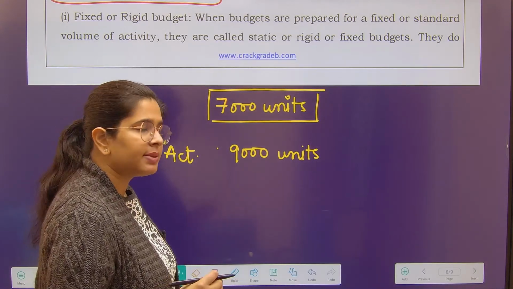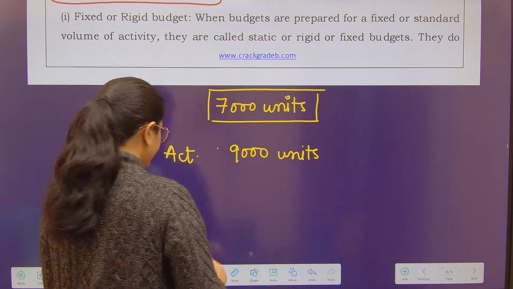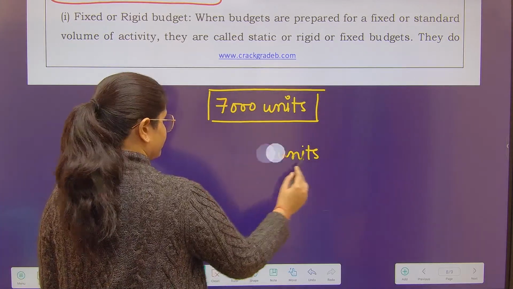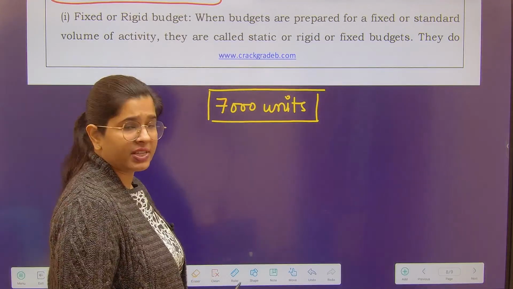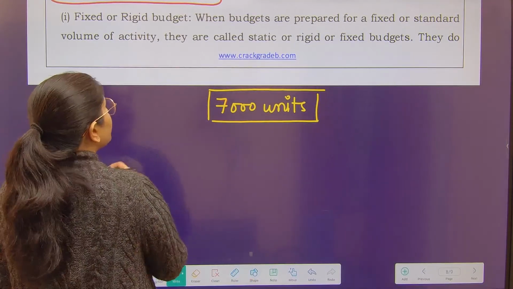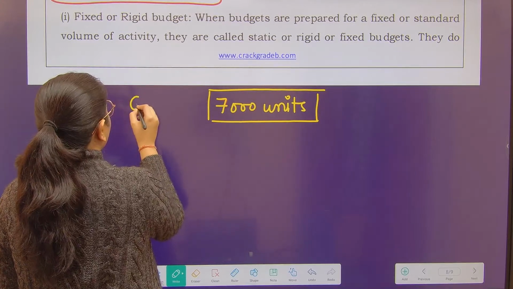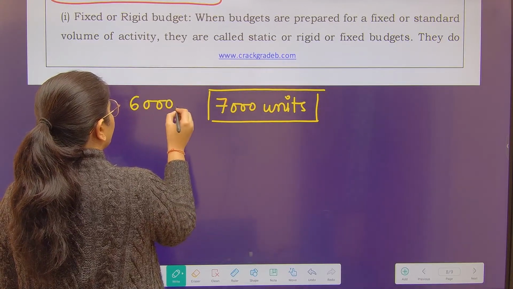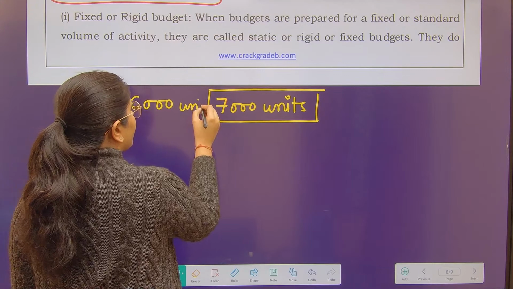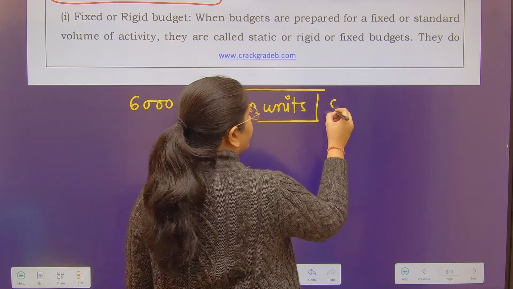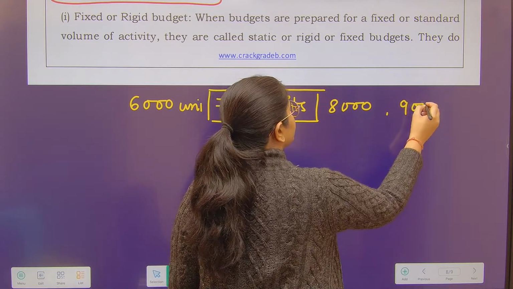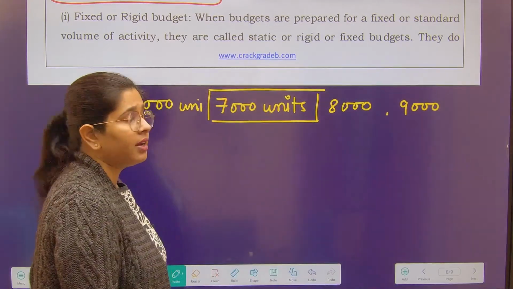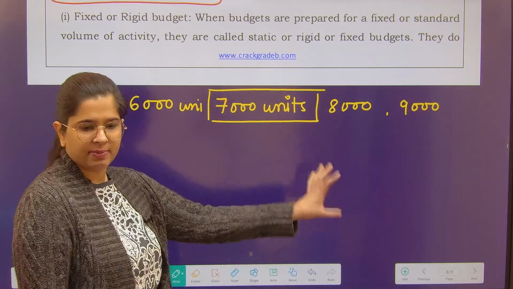Now what is your flexible budget? Flexible budget is nothing but a series of fixed budgets. So in flexible budgeting, I will be making the budget for 6,000 units, 7,000 units, 8,000 units, 9,000 units. So I have made so many fixed budgets.